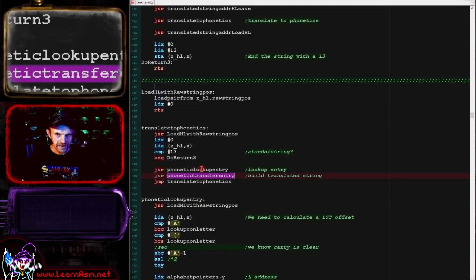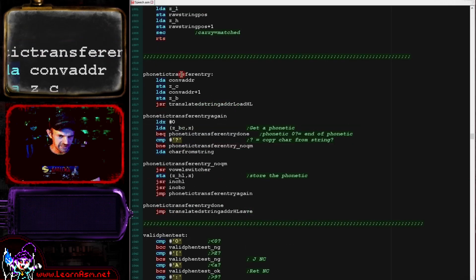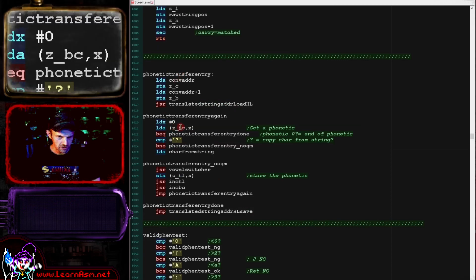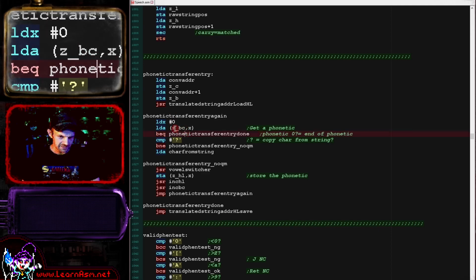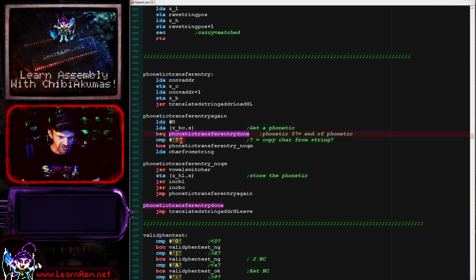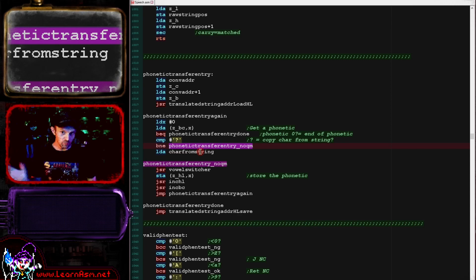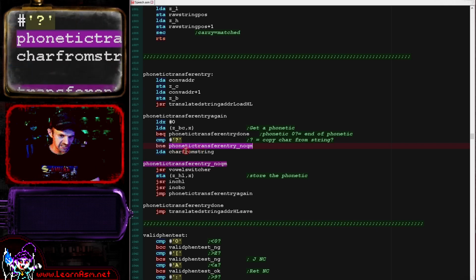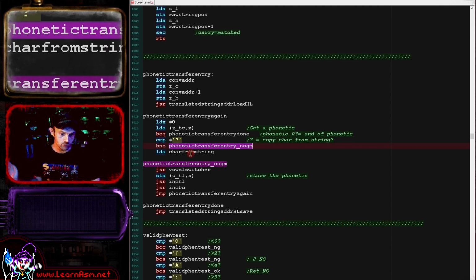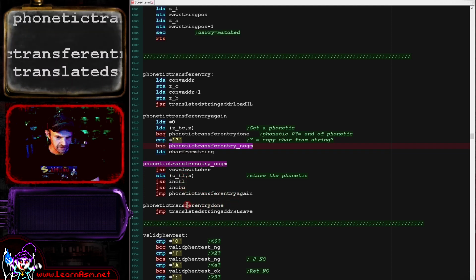Now, once we've found our phonetic lookup entry, we're using the transfer entry routine. It's pretty straightforward. All we are doing is loading in the conversion from our found match. Once we get to a 0, we've finished the string. If we find a question mark, then we load in the character that we remembered earlier when we found the question mark in the source comparison, because remember we set that character from the string to the equivalent position. So this is going to copy a character of any kind from the source string into the phonetic conversion here. We're then storing that phonetic conversion, and we are repeating until we are done.